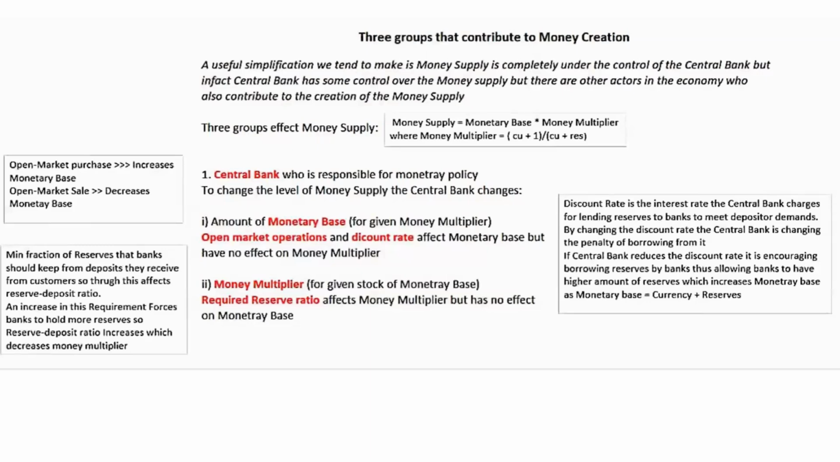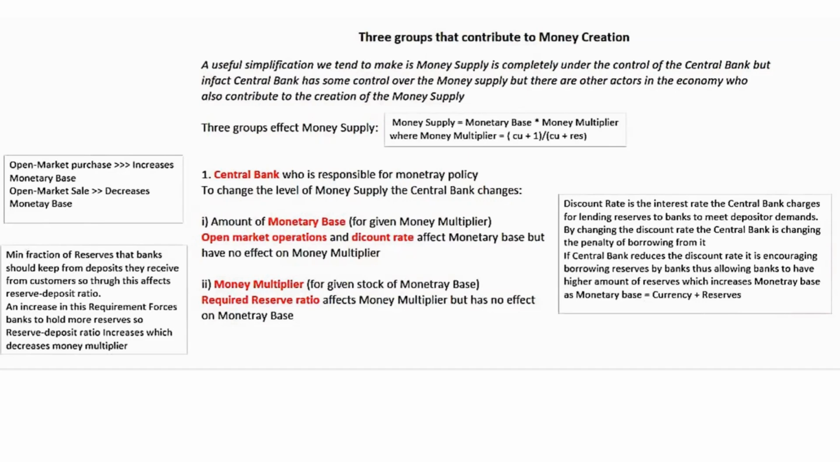Now let's talk about three groups that contribute to money creation. A useful simplification that we can take is that the money supply is exogenously determined by the central bank. It is true that the central bank does have a strong influence over the money supply, but there are other actors in the economy who also contribute to the creation of money supply. So let's discuss the three main groups that contribute to creation.